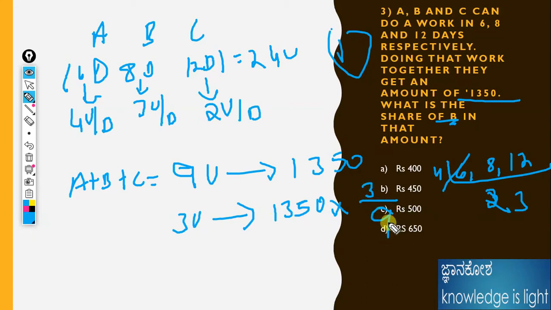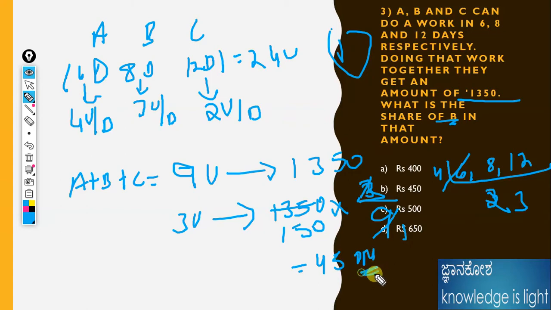Okay, I will take 150 going into 3, therefore the amount is 450. B will get 150 rupees. Okay, the answer is 450 rupees.